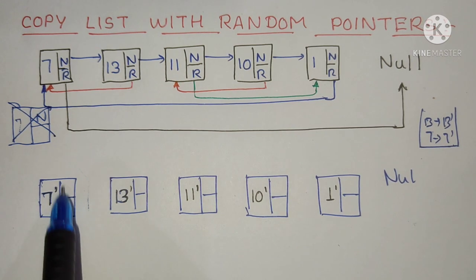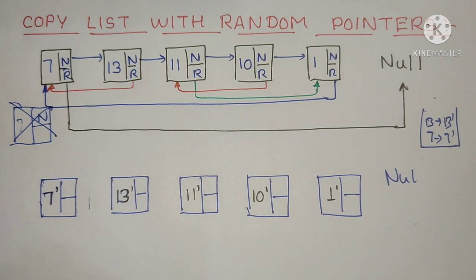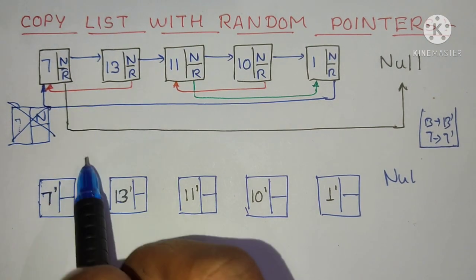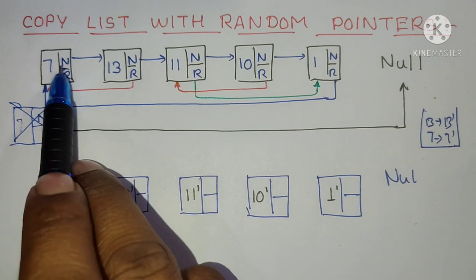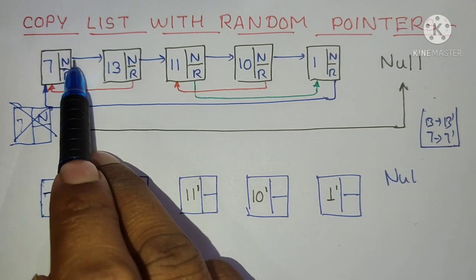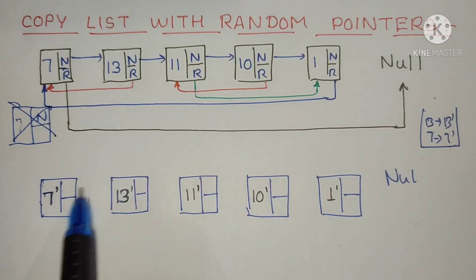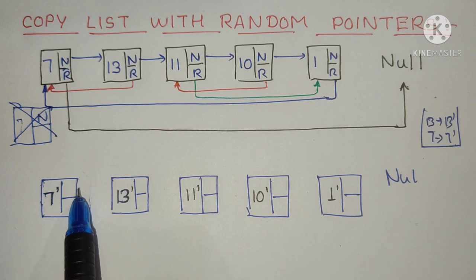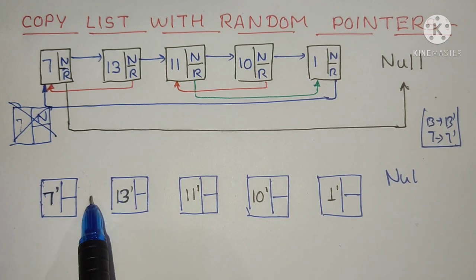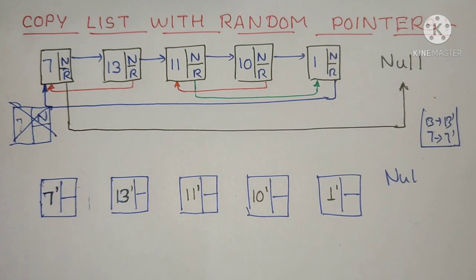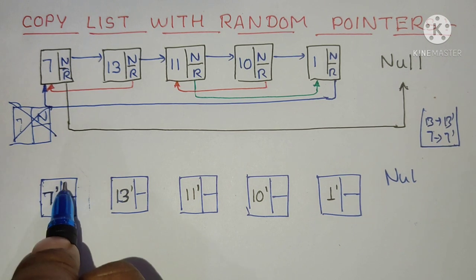Now you have to fill these next pointer values and the random pointer values. How can you do that? You can see that the next pointer of the first node is pointing to 13. So in the copied list, the next pointer of the 7 dash node should point to the 13 dash node.